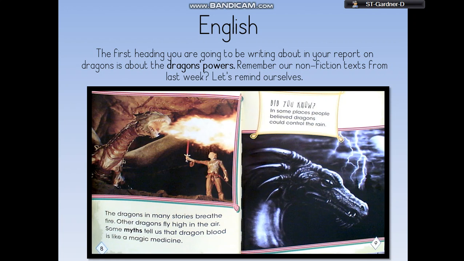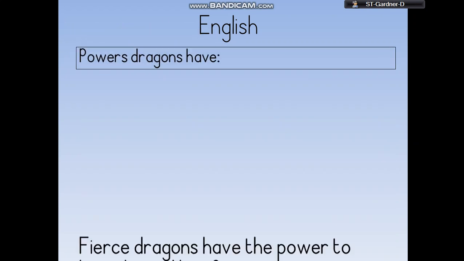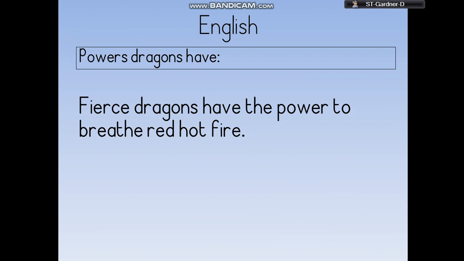You need to choose just two key facts from the information to write down under that heading. Looking at this non-fiction text, my first fact is that dragons can breathe fire. So my first sentence, under the heading of powers dragons have, is: Fierce dragons have the power to breathe red hot fire. That's my key fact, my key information telling people about the powers that a dragon has. We section it off and put it in this order so we know what it's all about.